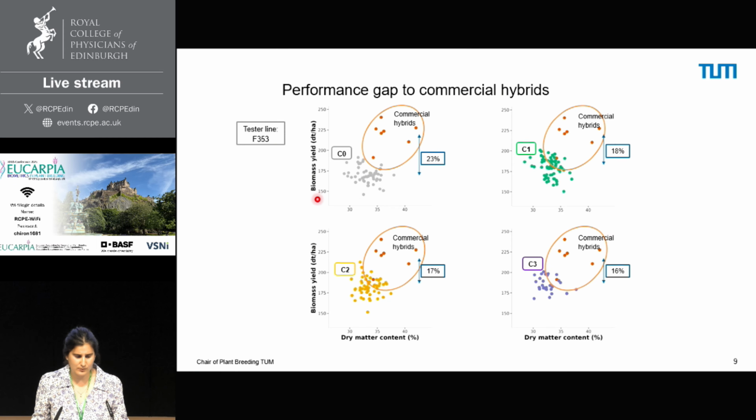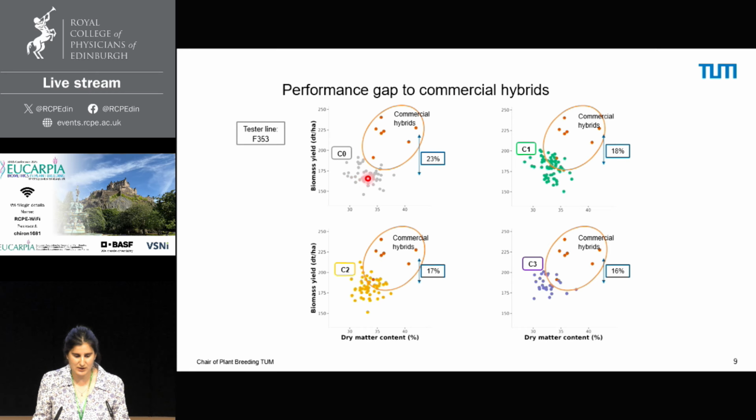And we see the performance for biomass yield and dry matter content of these DH populations compared to the 7 commercial hybrids, including also some checks for grain yield. We see that the cloud representing the DH populations moves up, approaching the commercial hybrids for biomass yield.